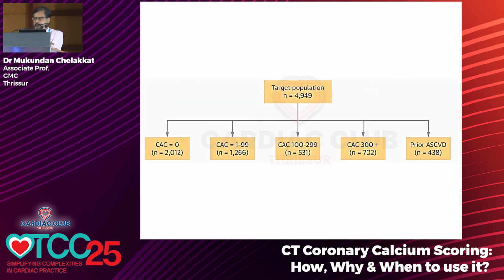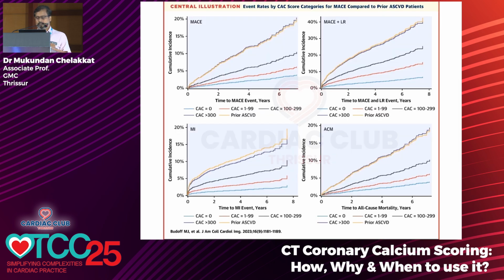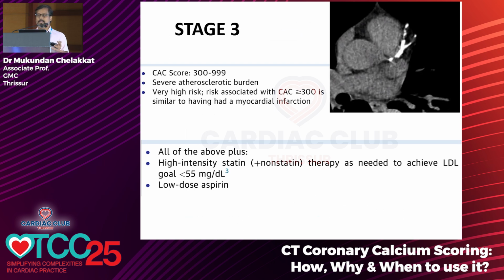One group with a patient who had an MI earlier, the others did not have an MI earlier. And those who did not have MI earlier, they are divided into different calcium scores. And what they have seen is those patients with more than 300 calcium score without MI and those patients who had an MI earlier had similar incidence of MACE, MI or any cause mortality.